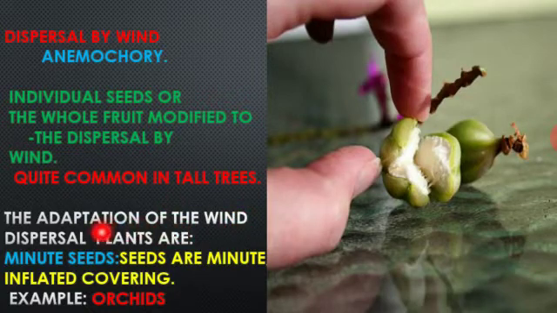Here these adaptations take place in different ways. So first one, minute seeds. The seeds are very minute, with inflated covering, flattened covering or flattened seeds. Example, very minute seeds are orchid seeds. You can find a very minute size of seed, so it can be easily carried through the wind.